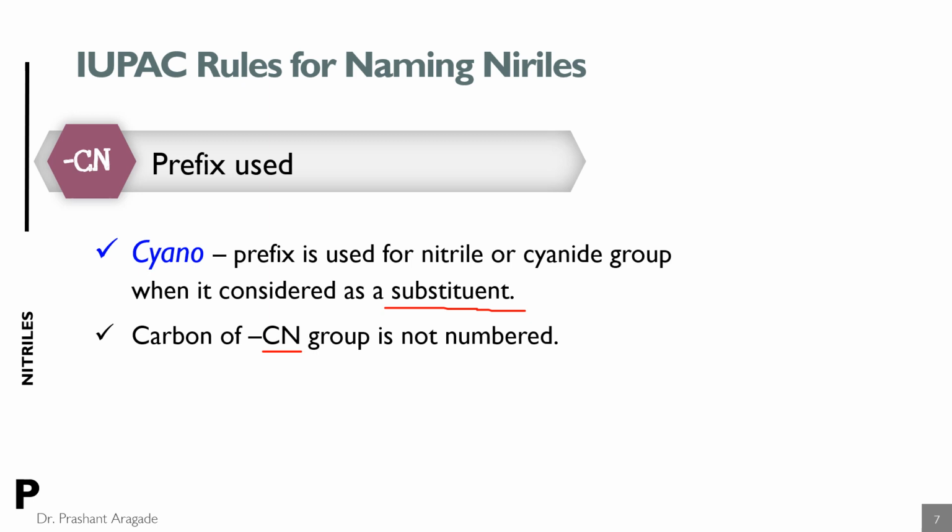The cyano group acts as a substituent only when another functional group has higher priority in the priority table given by the IUPAC system. Remember, if the cyano or nitrile group acts as a substituent, you do not include the carbon atom of the cyano functional group in the numbering.